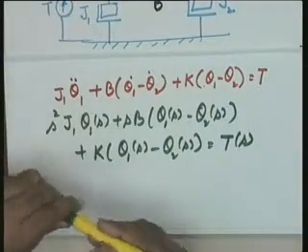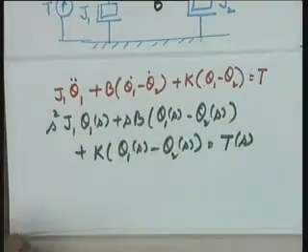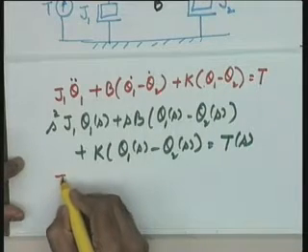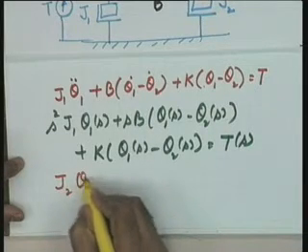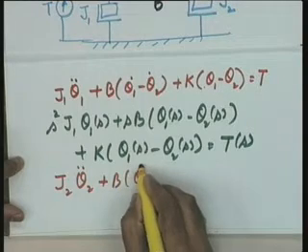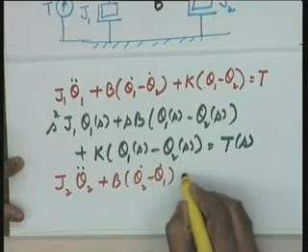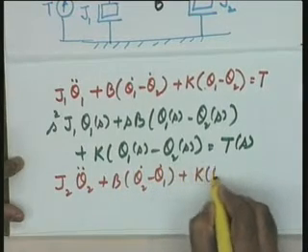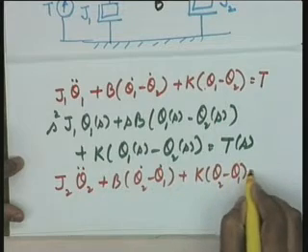Okay? Now, let me get the second equation. The second equation is J2 theta 2 double dot plus B (theta 2 dot minus theta 1 dot) plus K (theta 2 minus theta 1) equal to 0,